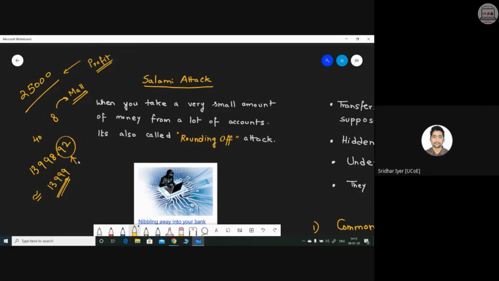So whenever you're transacting through a card, make sure that if this is your actual amount, make a habit, tell the cashier, deduct only this much. Okay, don't go for rounding off. You have the liberty. You can ask them to avoid rounding off. So basically, you are saving 8 paisa from your hard-earned money. Okay, this is how salami attack can take place.